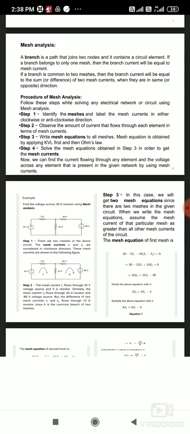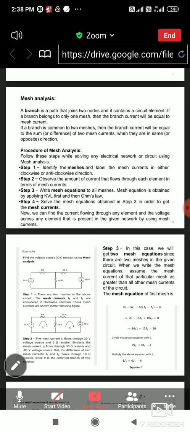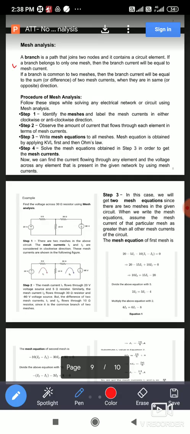A branch is a path that joins two nodes and it contains a circuit element. म्हणजे branch म्हणजे काय? It is a path in the circuit consisting of at least one element. If a branch belongs to only one mesh, then the branch current will be equal to the mesh current. म्हणजे काय? एखादा ब्रांच हे दोन मेश मध्ये कॉमन असेल, मग त्या कॉमन ब्रांच मधून दोन मेश करंट, डिफरन्स ऑफ मेश करंट फ्लो होतो. Okay, I1 minus I2 or I2 minus I1, like this.